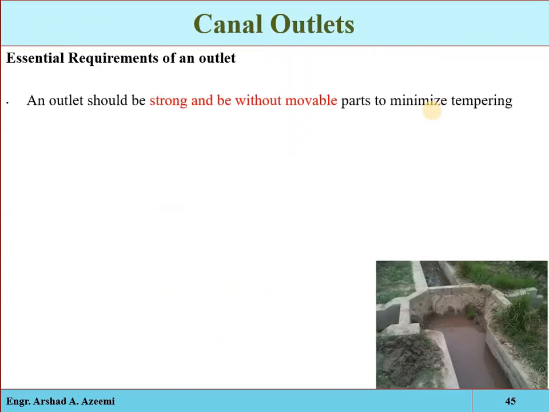These are the different requirements. Being an irrigation engineer, we must know about the different requirements of the canal outlet. The outlet should be strong enough and be without movable parts. Now here you can see that this is the movable part. If we keep it here, the water from this water course is completely stopped and the water is diverted in this direction. So this is the movable part. Such an outlet will be designed or constructed with a minimum number of movable parts.